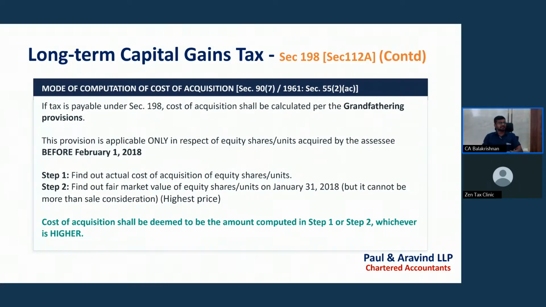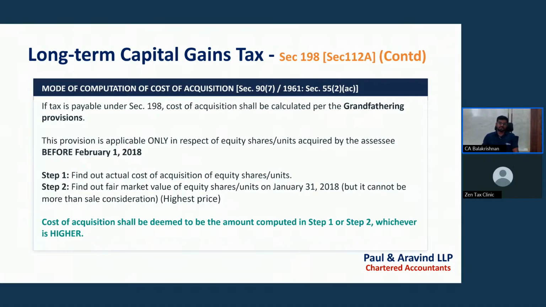Say, for example, we purchased shares at ₹100 in the year 2015; ultimately, indexation benefit will not be available for this section. We purchased the shares at ₹100 and sold them at ₹140, and the 31st January share market value is, say, 150. In that case, can that 150 be taken as cost of acquisition? No, we cannot take 150 as cost of acquisition. In this case, we can take 140 as the cost of acquisition. That I have explained in step 2.